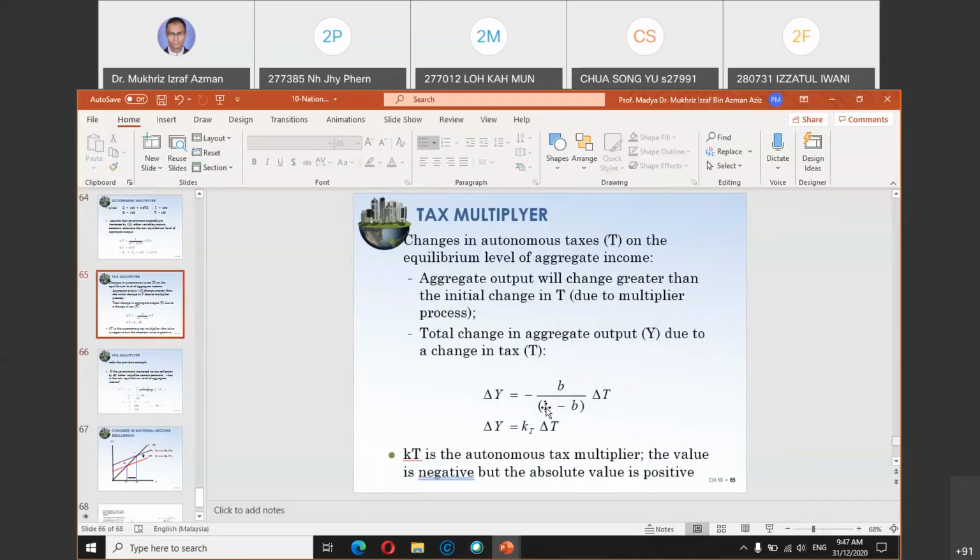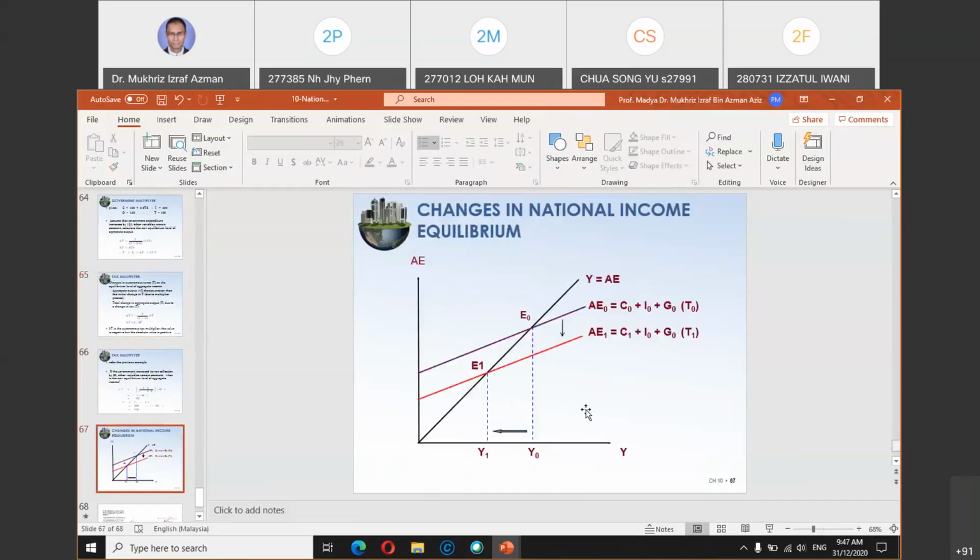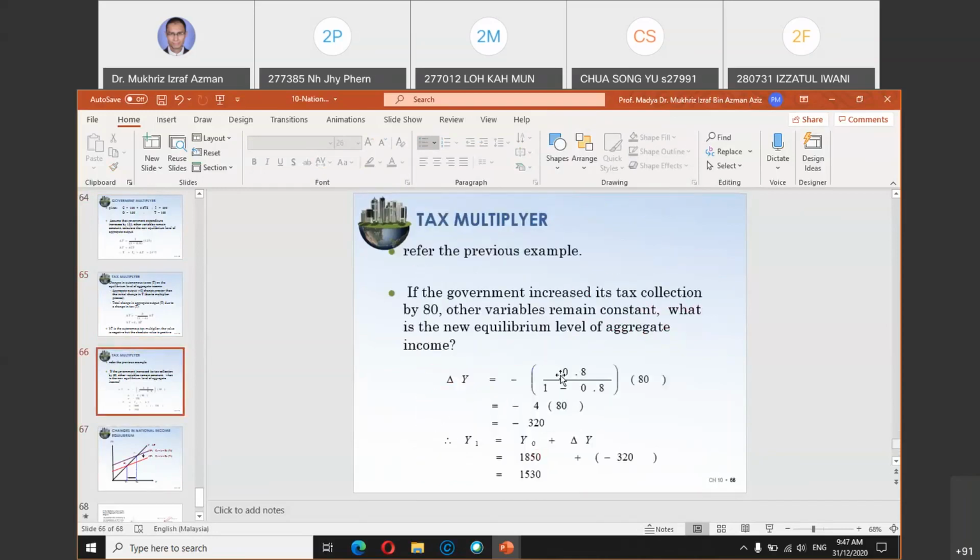For the tax multiplier, it is negative MPC, so it will be negative 0.8 divided by 1 minus 0.8. This is what you see here: for the tax multiplier, 0.8 divided by 1 minus 0.8. Don't forget the negative sign. Then multiply by 80. So where does 80 come from?